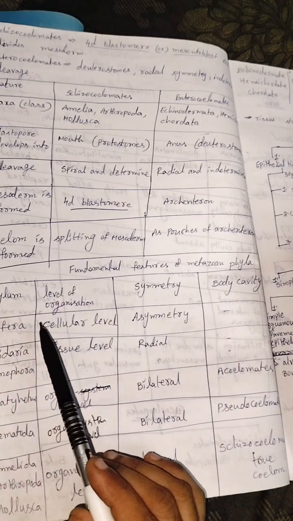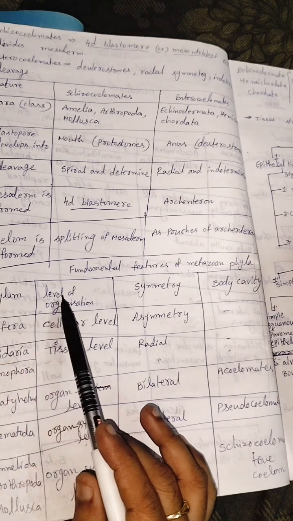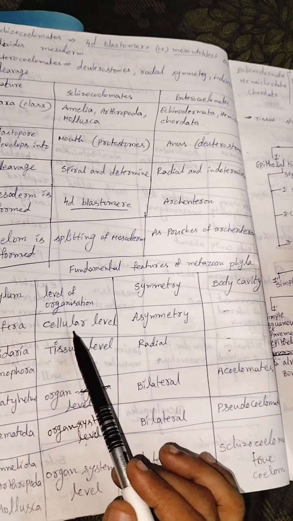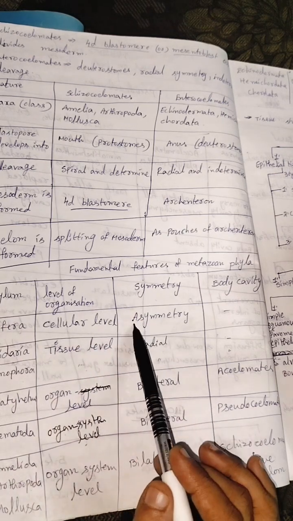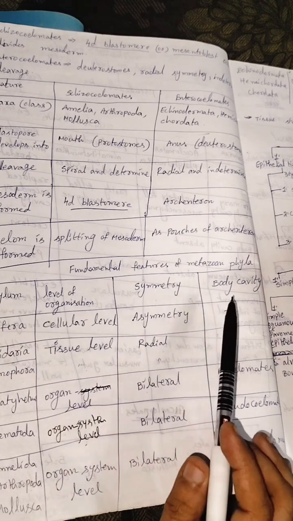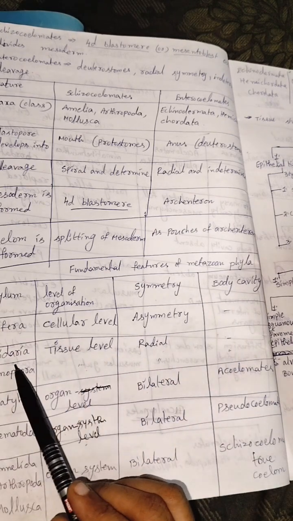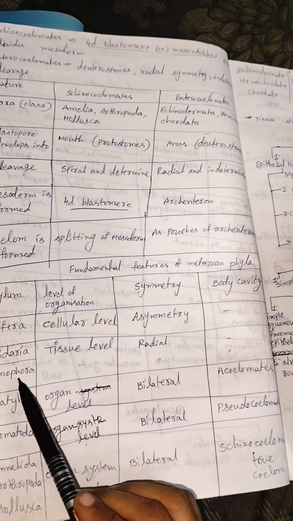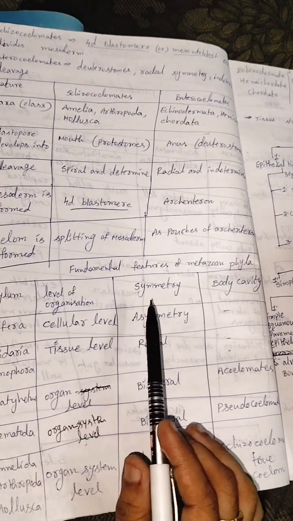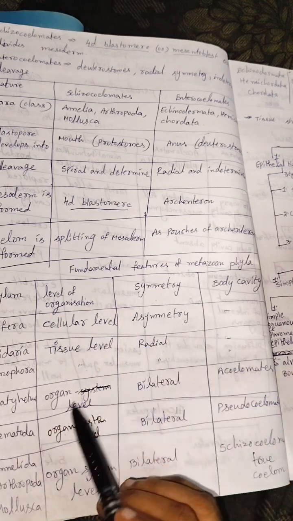First of all, porifera. What is the level of organization? Cellular level. Symmetry: asymmetry, for example sponges. Body cavity: absent. Next, Cnidaria and Ctenophora. These two phyla are tissue level. Symmetry is radial symmetry, body cavity absent.